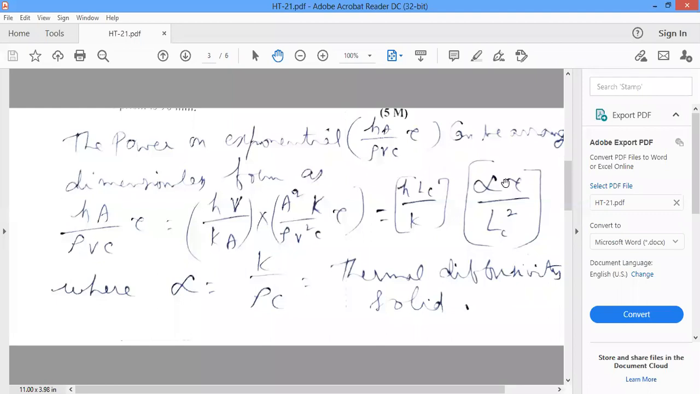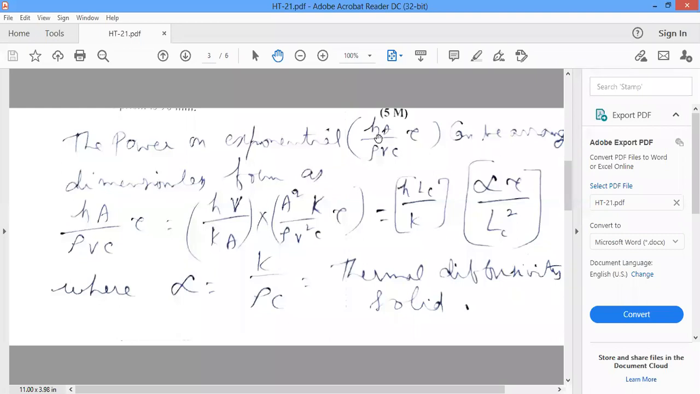Again, alpha tau by Lc square. What is alpha? Thermal diffusivity. How do you calculate thermal diffusivity? K by rho C. And what is tau? Time. Next, what is Lc? The characteristic length of the given solid. Alpha is K, the thermal conductivity of the given solid, by rho, the density, and C, the specific heat. Here, what is our aim in studying this hA tau by rho V C? We are arranging this into an exponential function.